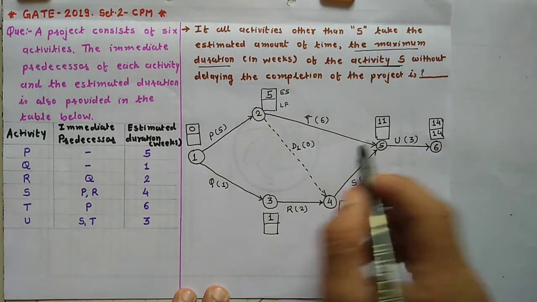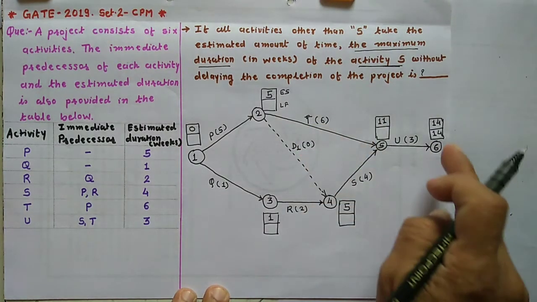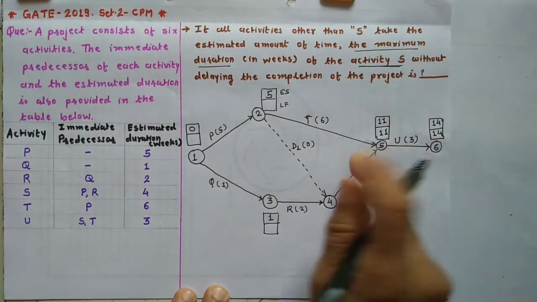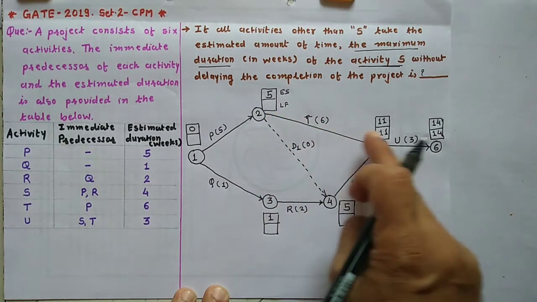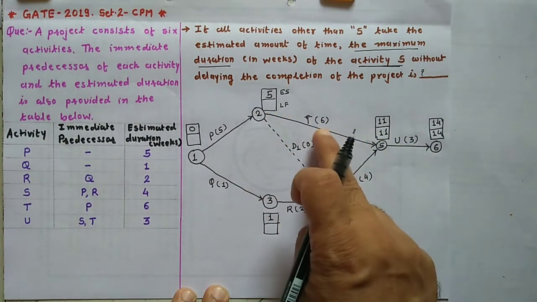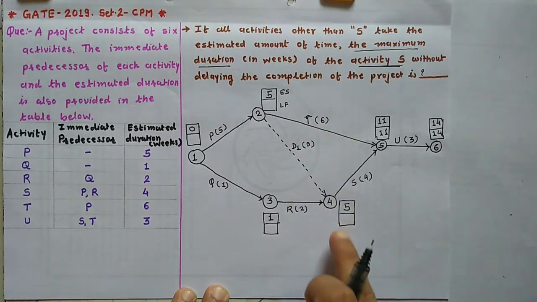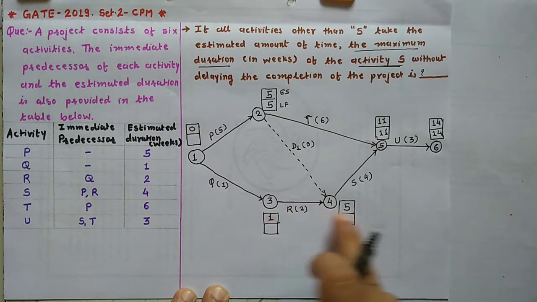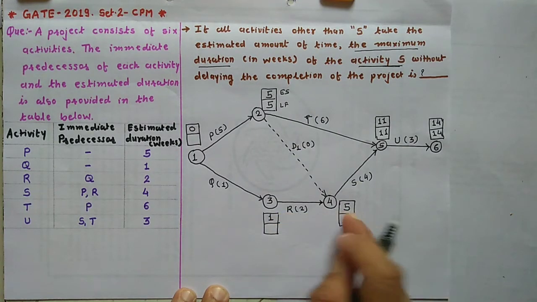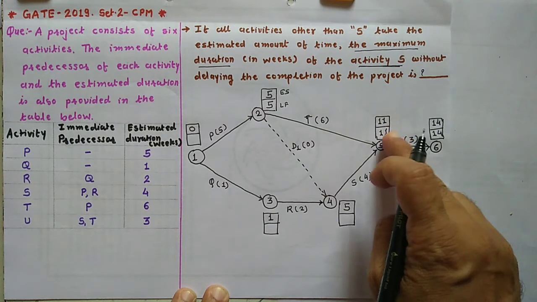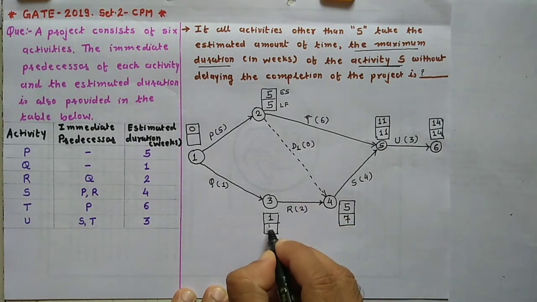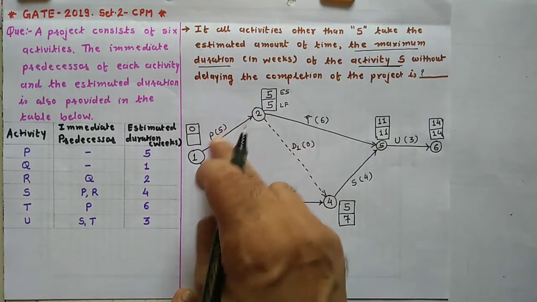So find out the latest finish time also. 14 minus 3, 11. Here two activities are going, so 11 minus 6 is 5 and 11 minus 4 is 7. So take the minimum one, 5. 7 minus 2, 5. 5 minus 5, 0.